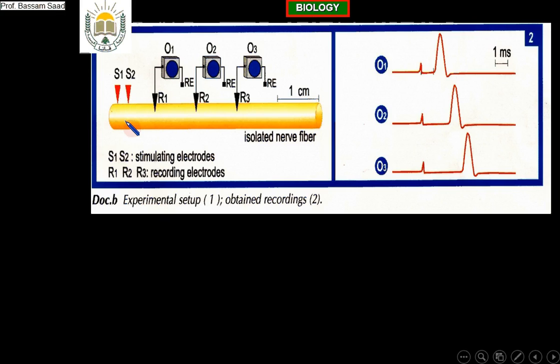Okay? And the velocity of the electric current is very high. It is approximately that of light, 300,000 kilometers per second. So, what is important, first, look to the signal. It is given at the same time by the 3 oscilloscopes. Yes, because you are using the electric current to stimulate, so the electric charge, the electric current will move along